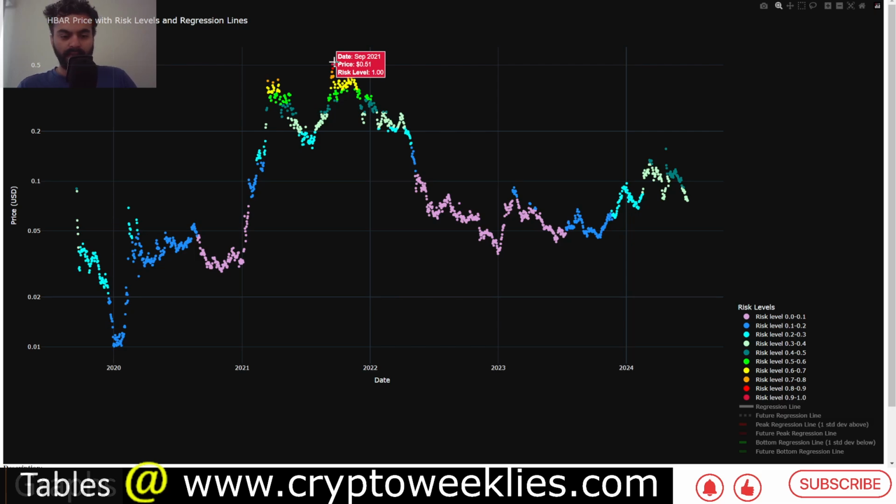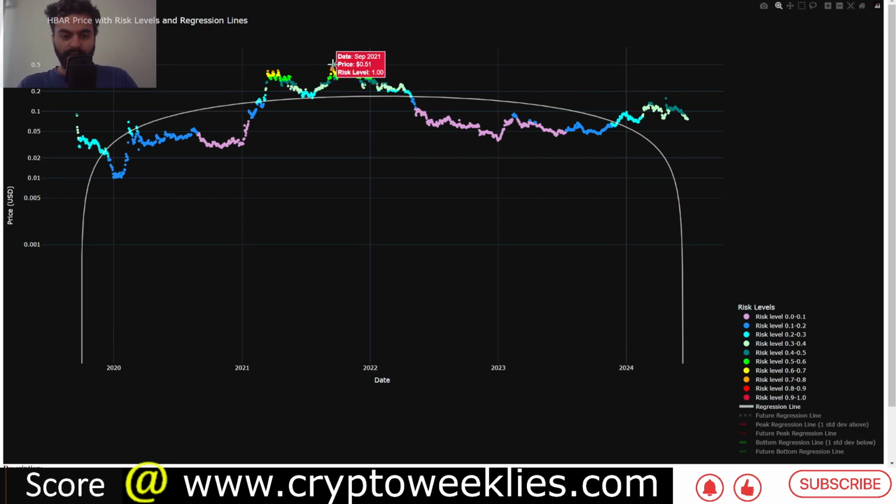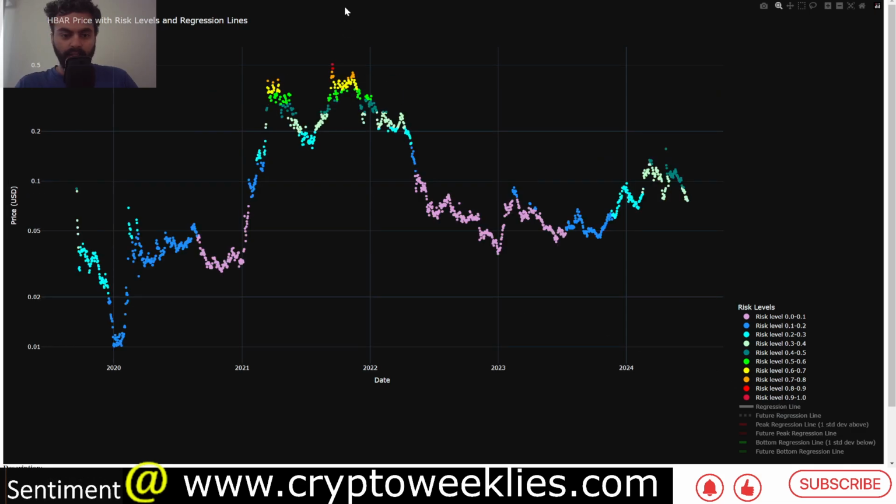So for example, when the distance between the regression line and the price was the maximum in September of 2021, the risk level was 1, and at that time price was at around 50 cents, and exiting at that point would have been beneficial. Similarly, during some of the lower risk levels, such as starting June of 2022, when the price was at 10 cents and then sub 5 cents, when the risk levels were 0, essentially during December 2022, that was the lowest risk for Hbar, an accumulation zone for Hbar.